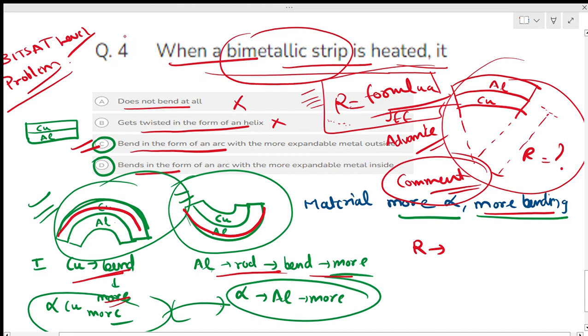Perfect. So the bimetallic strip concept is over. Nothing more than this on bimetallic strip can be asked in the exam from all these concepts, correct? So see you in the next video.